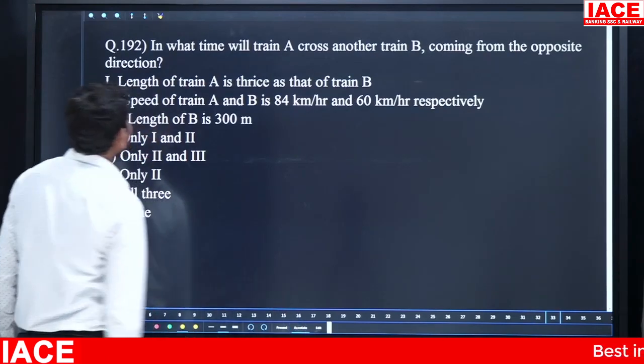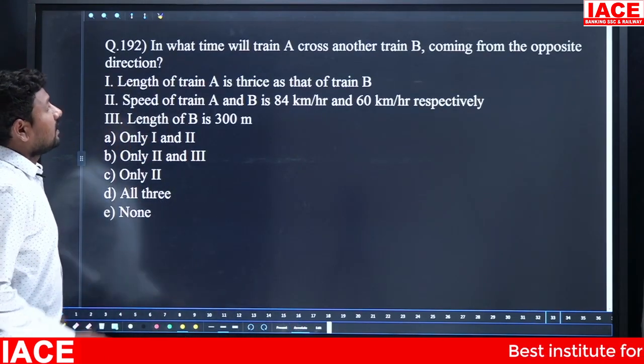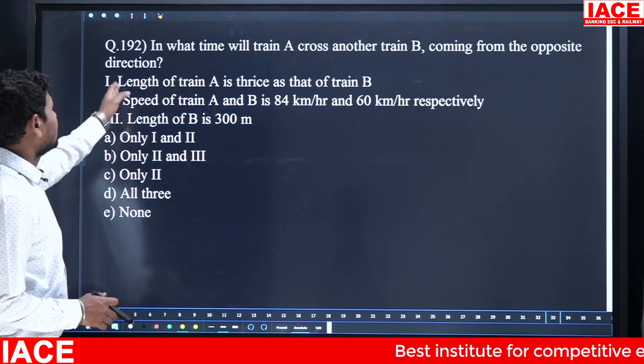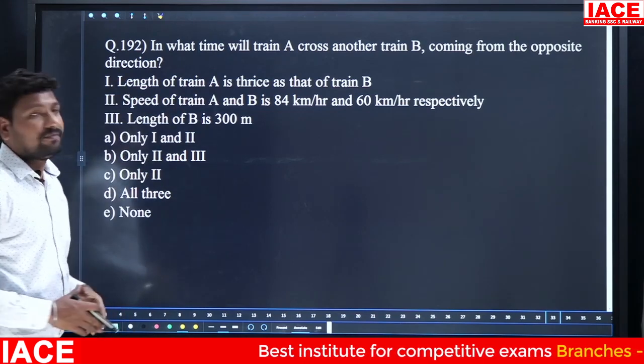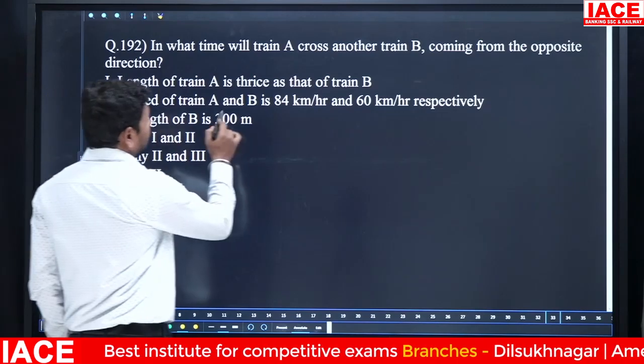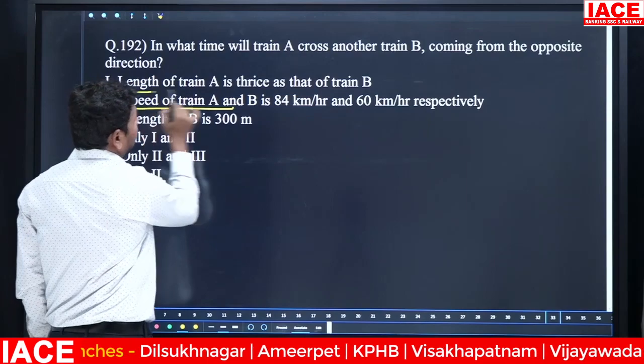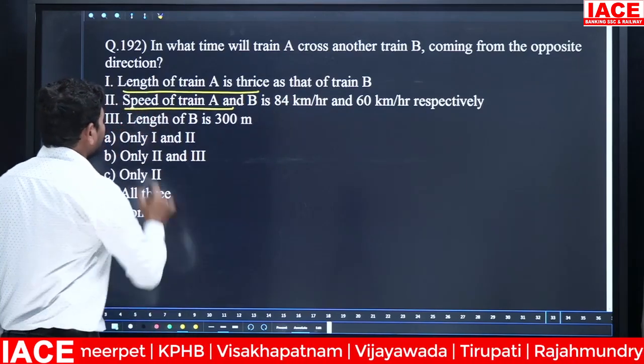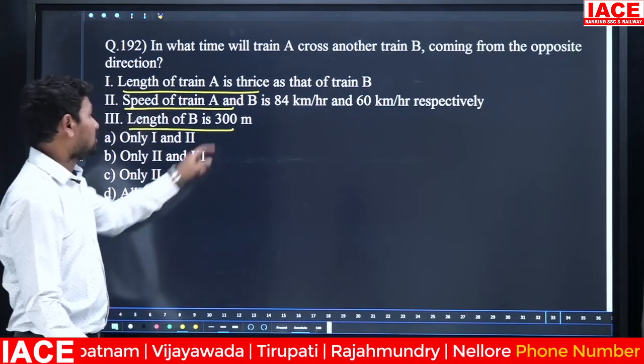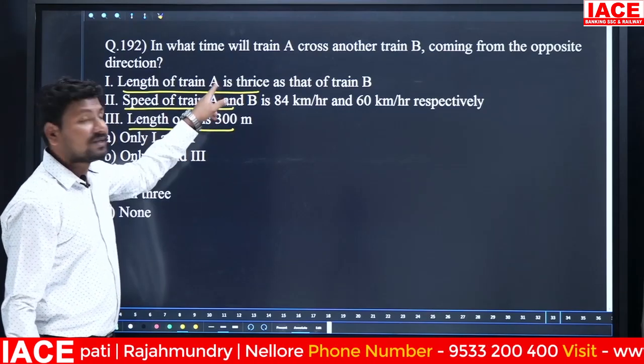Next. In what time will train A cross another train B coming from the opposite direction? Length of train A is thrice that of B. Speed of train A and B is 84 kmph and 60 kmph. Here the speeds are mentioned, and how many times the length of train A is compared to B is mentioned. Once you know the train B length, then you can easily get the train A length.